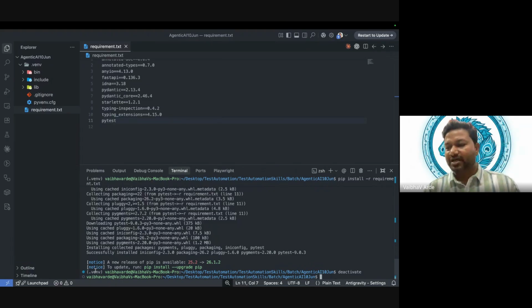Does anybody have any questions about this? These are the basics, guys. If you don't understand this, you will face problems moving ahead, so you should understand these basics. If you have any query, you can ask. I feel like only I am talking.